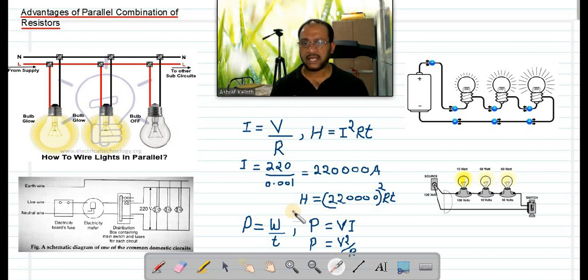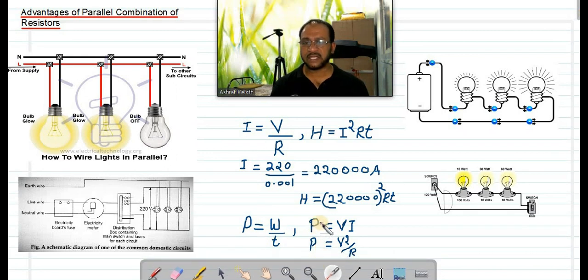And then next, power in a circuit. Mechanical power we studied in 9th standard, power P is equal to W by T, work by time. Power is the rate of doing work. In electricity, power can be calculated by using three different equations. One equation is P equal to V into I. Means if you multiply potential difference and current, voltage and current in a circuit, that will be power.